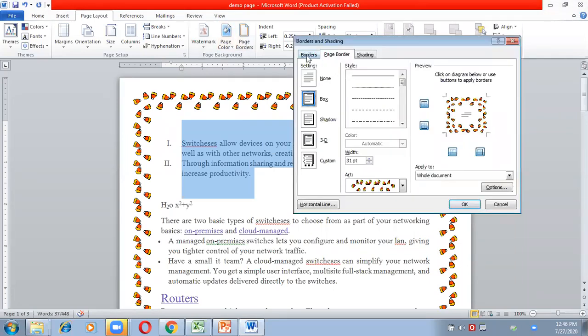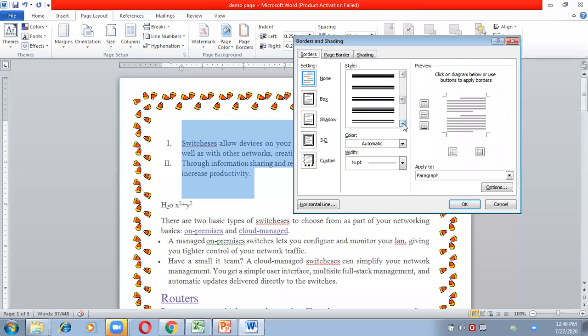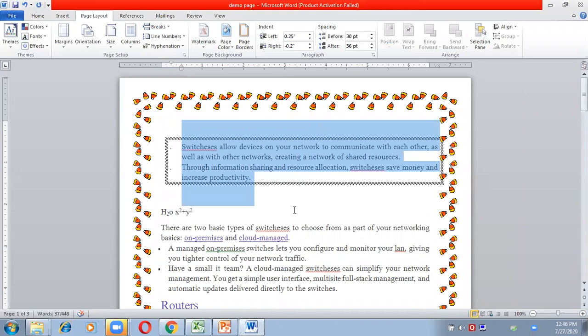Next, I want to insert borders for the content which I have already selected, and I want this zigzag border around my content. You have to select whether you want to apply it to your paragraph or to your text. That is your choice. Suppose I'm choosing paragraph, and okay. Now the whole paragraph will be converted into a box. It will shift into this box which is surrounded by the zigzag borders which you have selected.